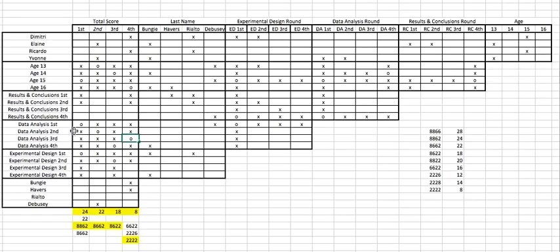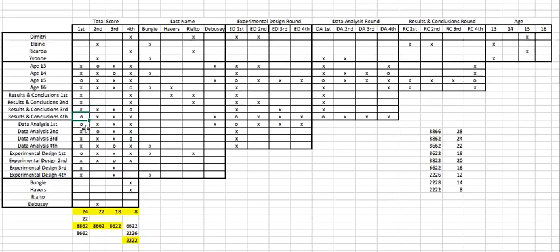Now we'll do a little more housekeeping here. So here, data analysis 1 goes with the 15-year-old, and we already had that there, so that's good. We also know that this goes with results and conclusions 4, so that'll go right here. So we'll put an O here, and X for the rest of that column and row. That allows us to put an O here, so X is for the rest of that row.